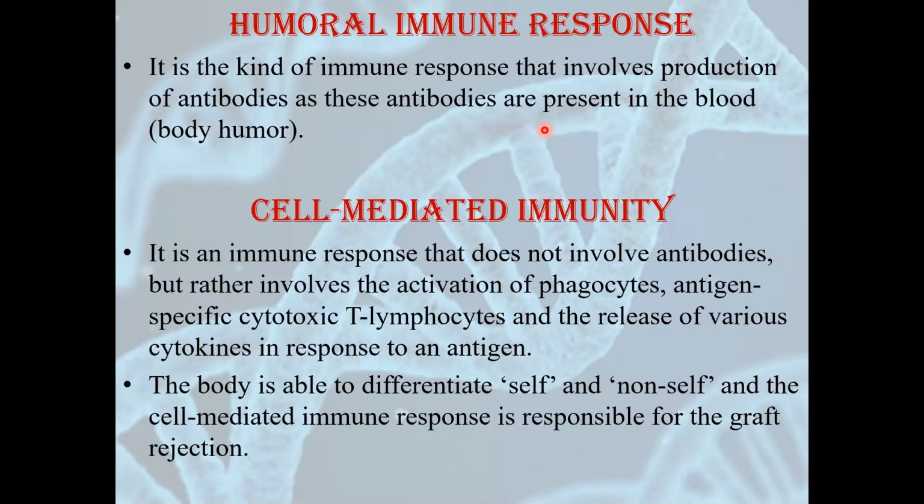What is this graft rejection? You might have heard about organ transplantation. When our body undergoes organ transplantation, our body tries to reject that organ or part of that organ, which is called the graft. Why does it do that? Because it is able to differentiate that that organ is not our body's organ, and it tries to attack the cells of that organ. So what do doctors do in these cases? They give us some immunosuppressors so that our immune system is suppressed and it is not fighting against that organ.